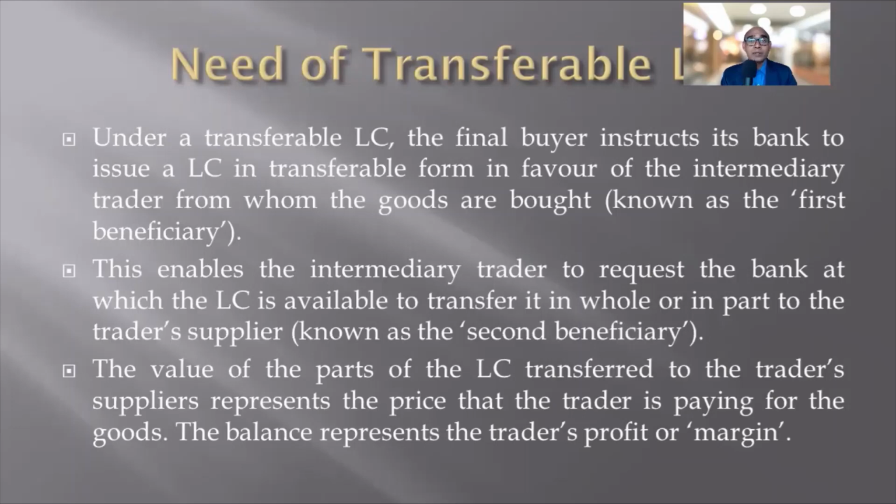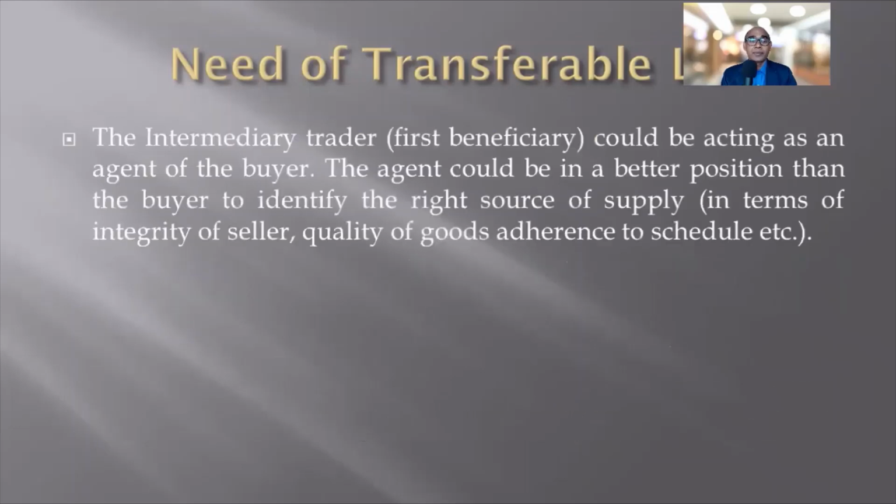So part of the LC will be transferred towards the supply or payment of the goods, and the rest of the amount the first beneficiary will keep as a profit margin.